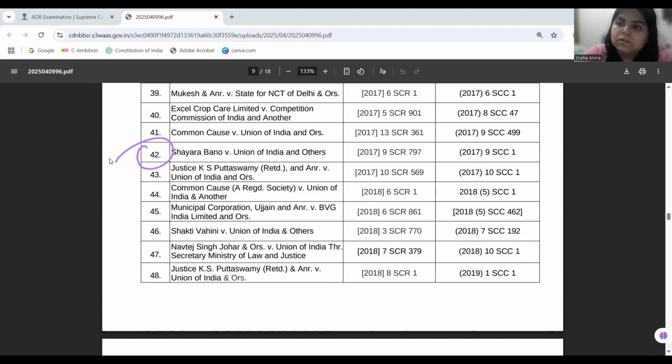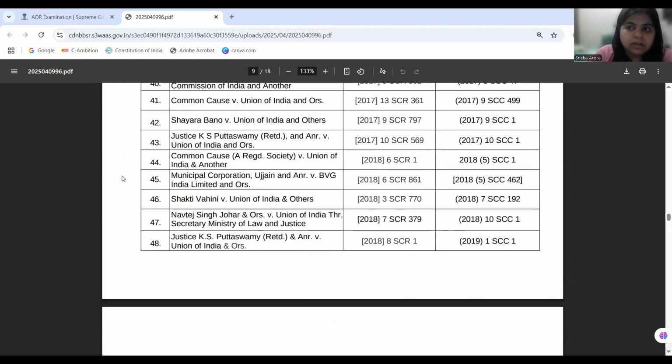Article 25 is also subject to Article 14 and other fundamental rights as well. So in Shayara Bano, triple talaq was made an offense, and an act was subsequently passed in 2019, which makes the practice of triple talaq an offense in India.